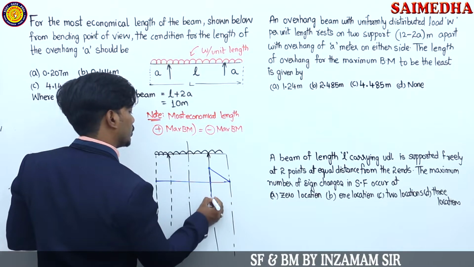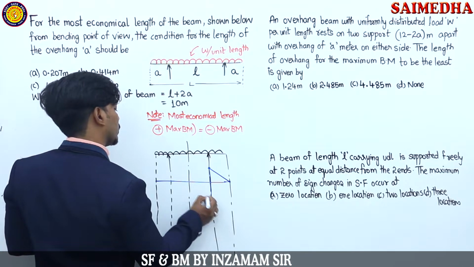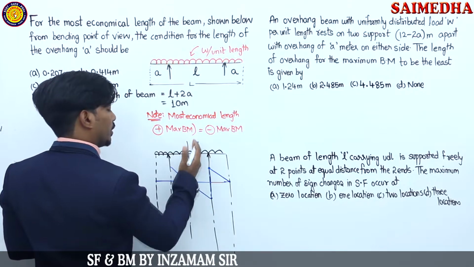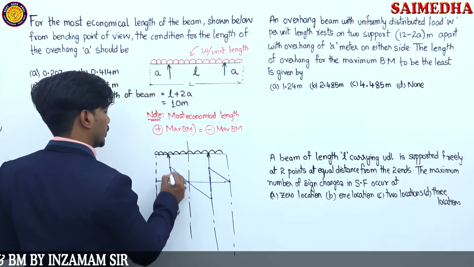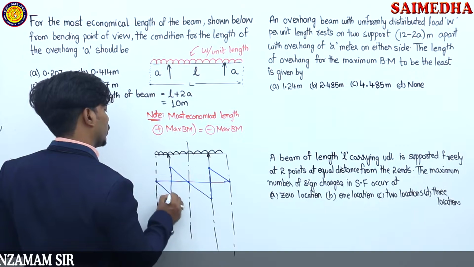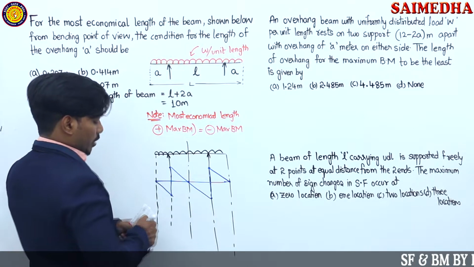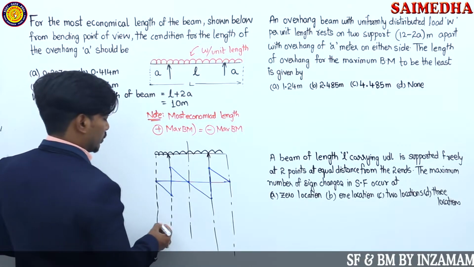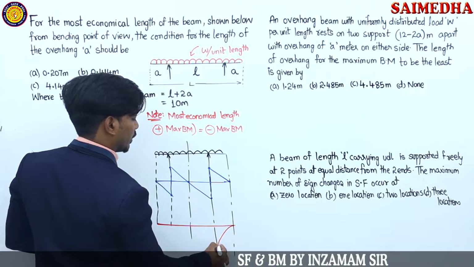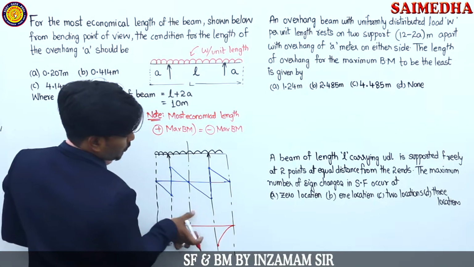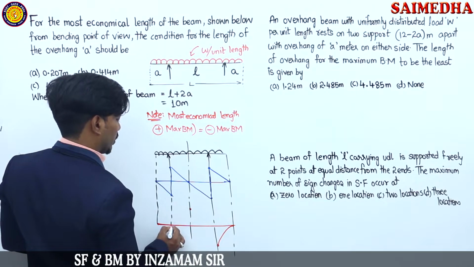It is going to come down now due to the support and then it is going to move upward in this manner. Symmetrical loading, exactly at the center, shear force is going to become 0 and bending moment is going to become maximum. Then it is going to come down and again close the diagram. So this is the shear force variation diagram guys. Similarly, let's draw the bending moment diagram also. First of all, hogging is negative bending moment guys. This is the negative bending moment. Now this negative bending moment and this positive bending moment both are equal. That is the condition from the most economical section point of view now guys.